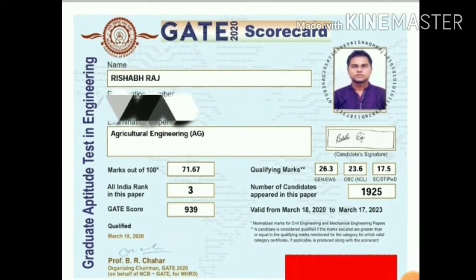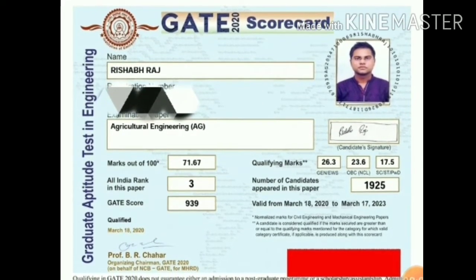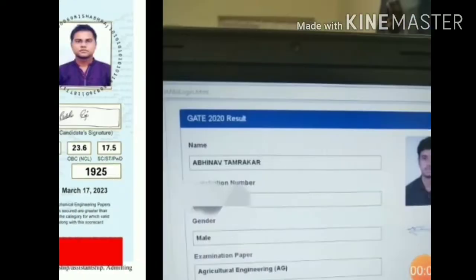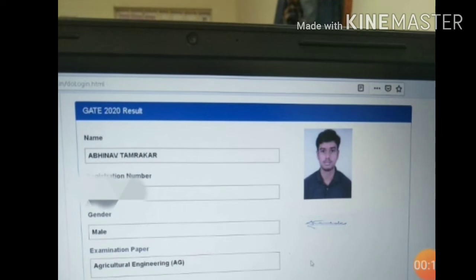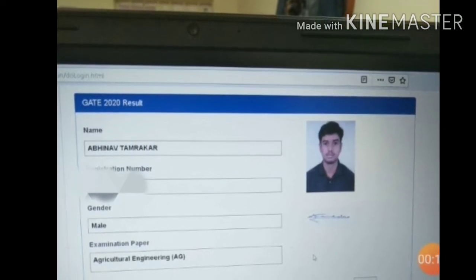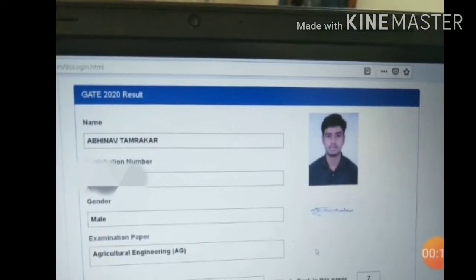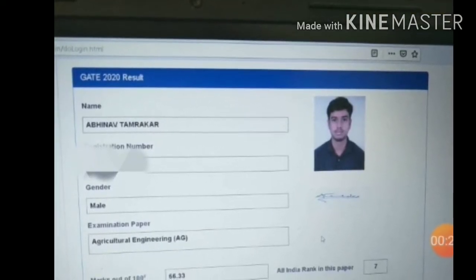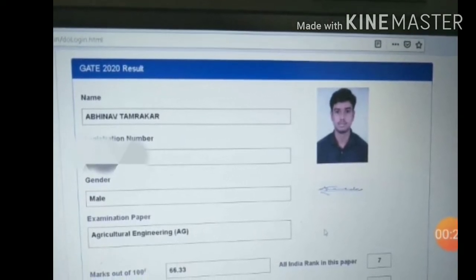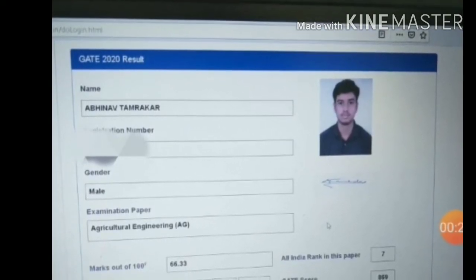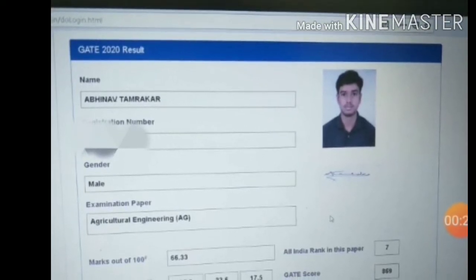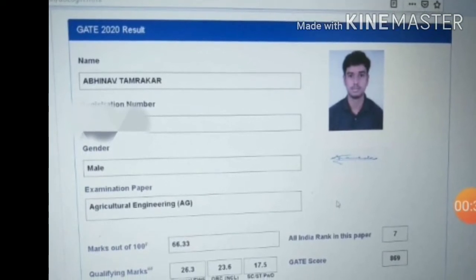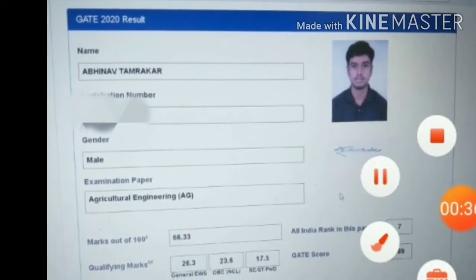This is me, Rishabh Raj, and I have cleared the GATE exam with All India rank 3. And this is my colleague and partner in preparing this course material for you, Abhinav Tamrekar, who has secured All India rank 7 in the GATE examination. Whatever techniques, study materials and preparation strategy we both followed for GATE, we will share everything with you.